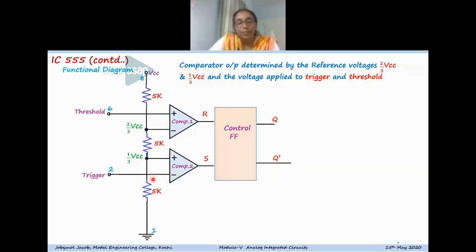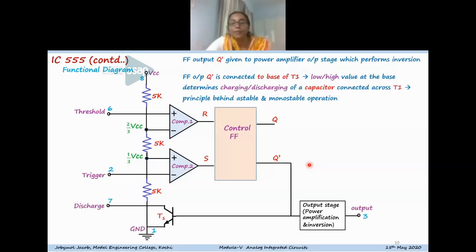The non-inverting terminal of comparator 2 becomes higher than the inverting terminal potential, so the output of comparator 2 becomes high, and the flip-flop will set. That way, by connecting a capacitor or some charging device, you can change the flip-flop conditions, and that way you can make time delays as well as oscillations.